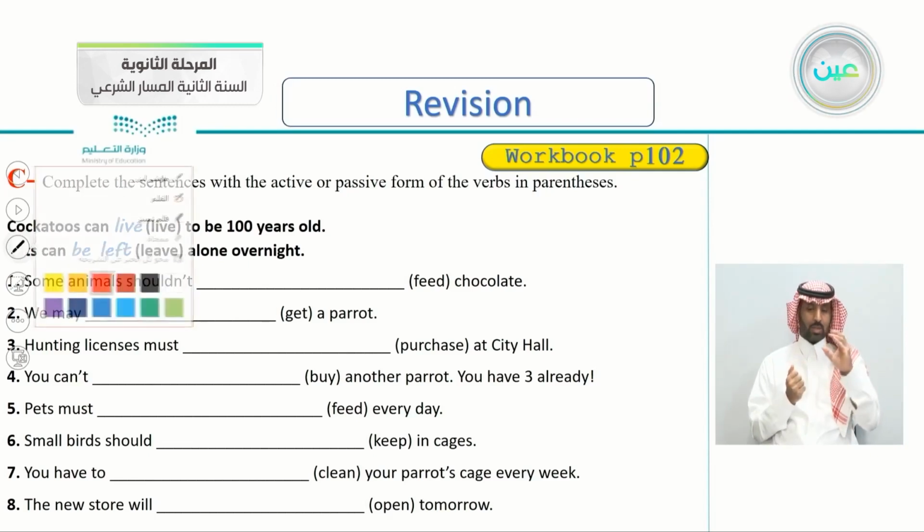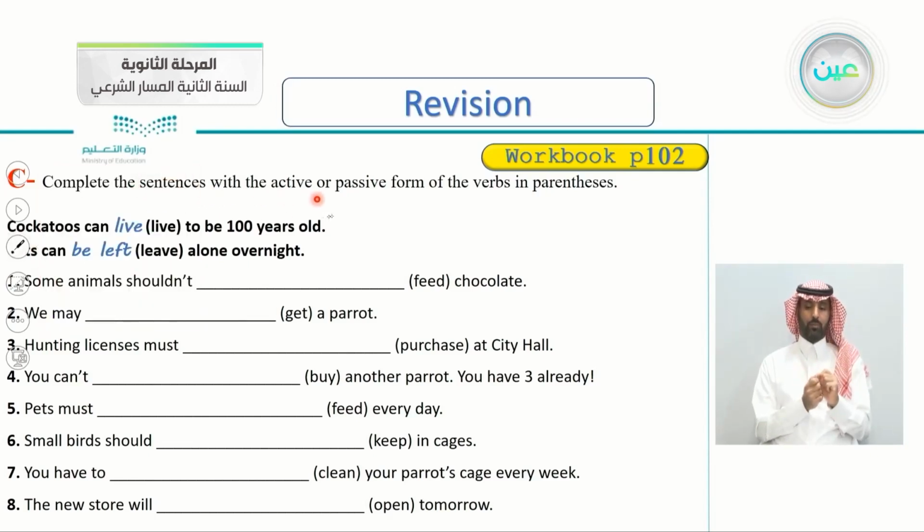Complete the sentences with the active or passive form of the verbs in the parentheses. You can see the first one is already done. Cactus can live, here the verb is live, to be 100 years old. Be left, the verb is leave, be left alone overnight. So I think now you know what to do in this exercise. Either it's active, live, or passive, be left.